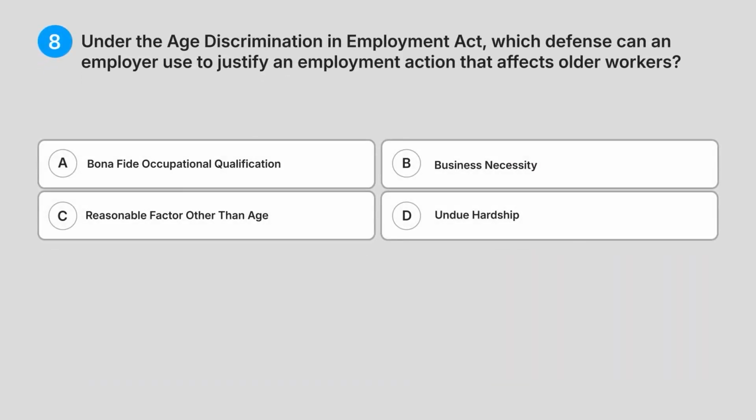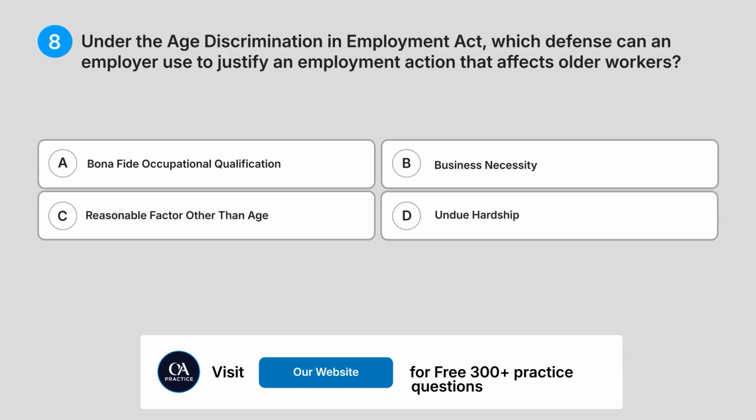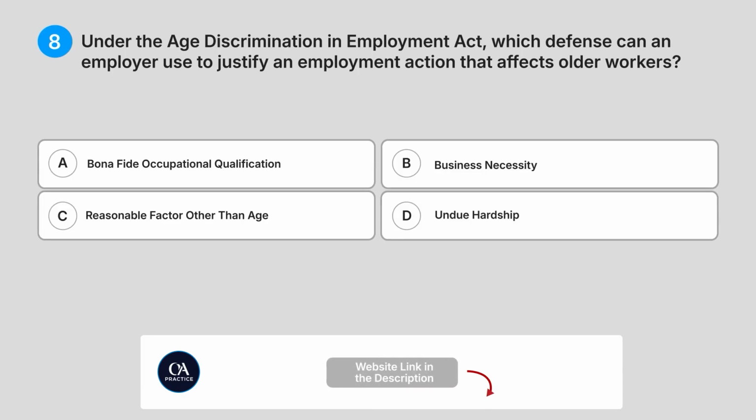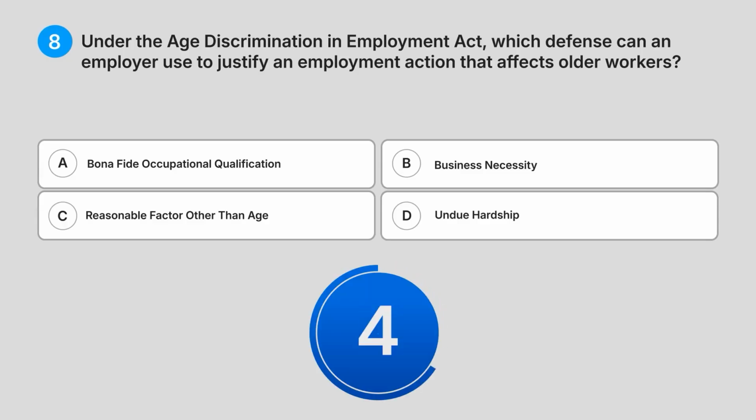8. Under the Age Discrimination in Employment Act, which defence can an employer use to justify an employment action that affects older workers? A. Bona fide occupational qualification. B. Business necessity. C. Reasonable factor other than age. D. Undue hardship. Do you know the answer?